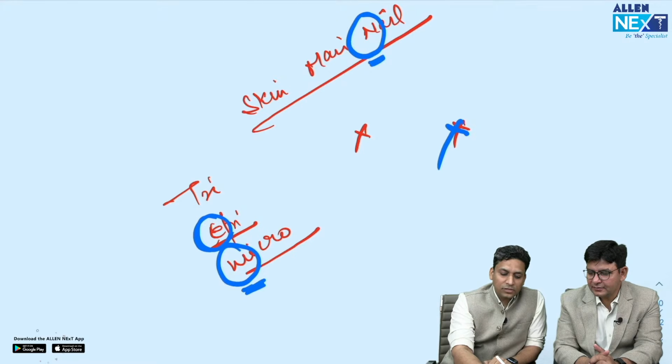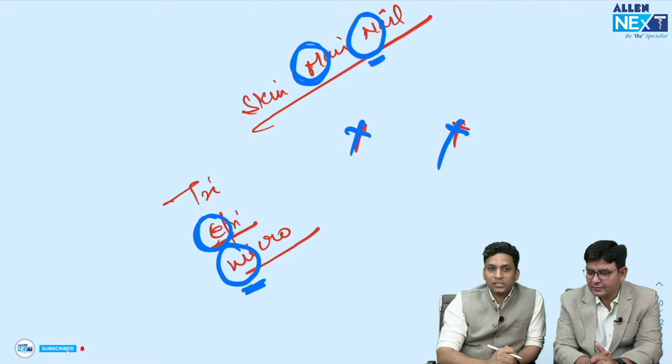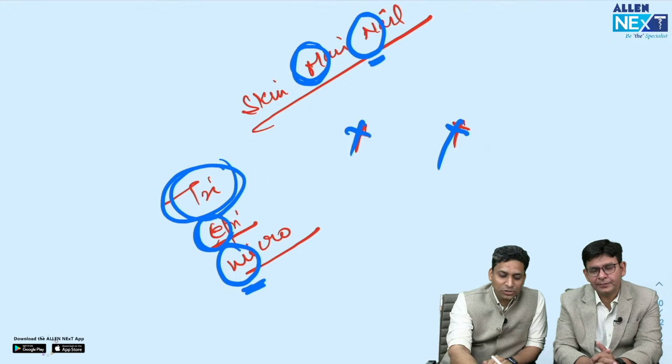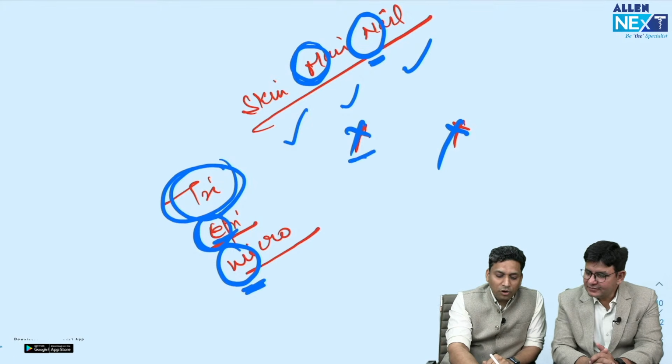E के पास, so who is the near and dear one of E? H, so it won't involve hair follicles. And trichophyton में क्या आता है? Tri means all three, so it is going to involve all three. So if you see the first option, E do not involve H.